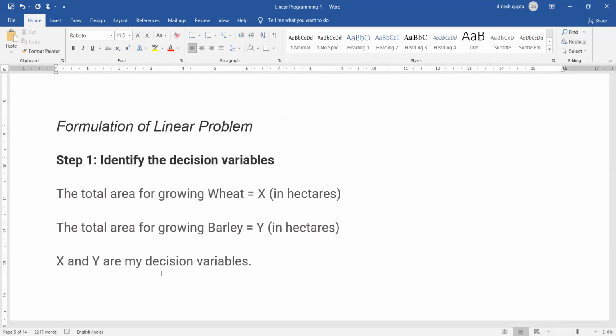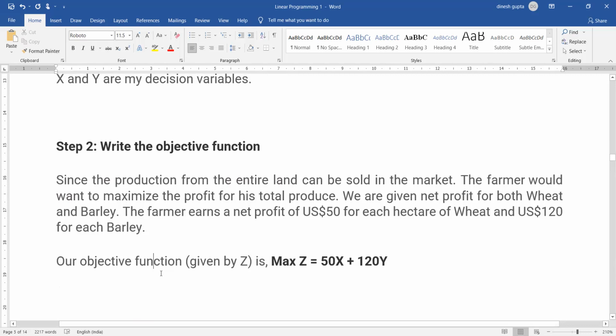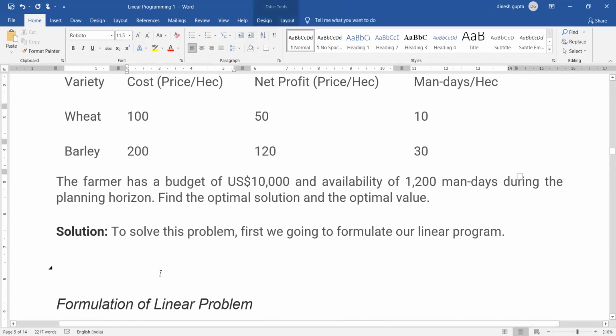The total area for growing the wheat is x hectares. The total area for growing the barley is y hectares. And we need to decide कि हम कितने हेक्टेयर्स में wheat को grow करें और कितने हेक्टेयर्स में barley को grow करें. तो objective function बनाना है, तो what is the profit that we are getting?